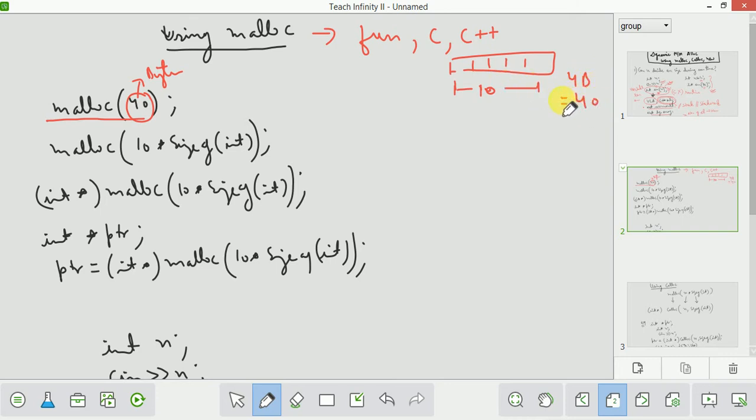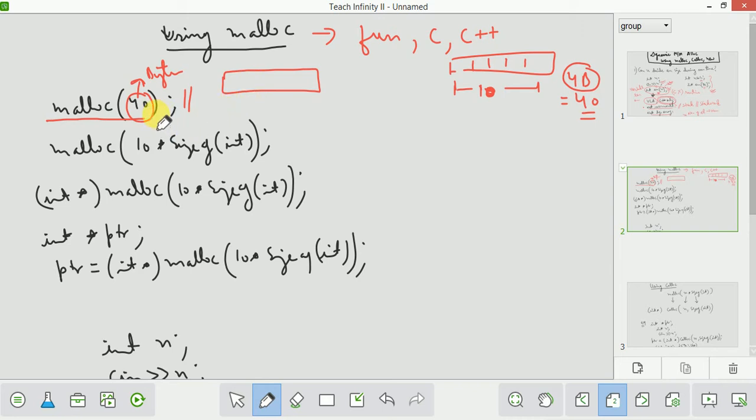In that case you will need to calculate how much memory you need. Suppose the size of an integer is 4 bytes, and you need 10 integers, so you will need 40 bytes. So the calculation is done by you, and then you will specify 40 bytes here. So the malloc function will allocate memory of 40 bytes for you.